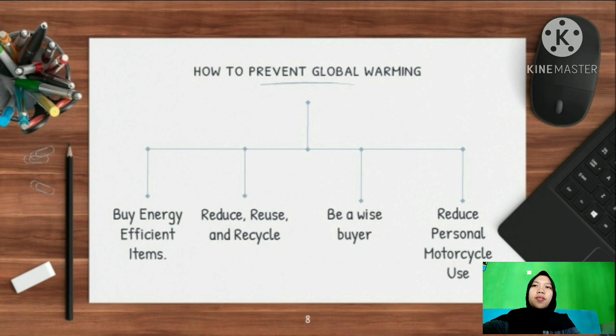The third is be a wiser buyer. Shop smarter with wise purchases to minimize waste. Use environmentally friendly products from manufacturers that also support environmental sustainability. Fourth is reduce personal motorcycle use. Less driving in private vehicles means less emissions. Apart from saving on gas, walking and cycling are healthy forms of exercise.